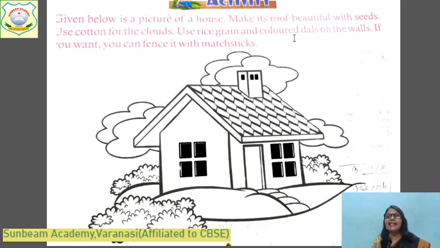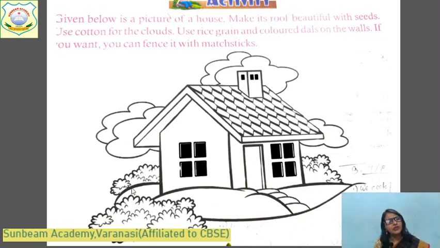Use rice grains and colored dals for the walls. You can decorate according to your own idea and put different colors. The door you can make of any dark color and the wall of light color. By pasting different grains of rice, rajma and colorful dals like moong dal, which are orange in color, or green chilke wali dal for giving the green color. And you can fence it with match sticks to make the outer boundary of the walls. Okay.